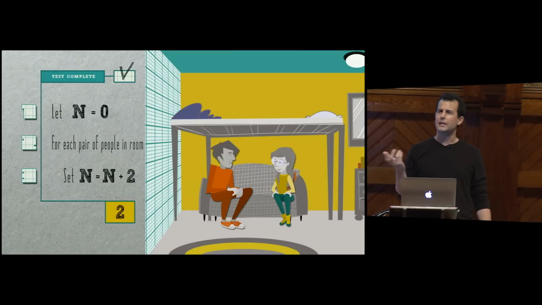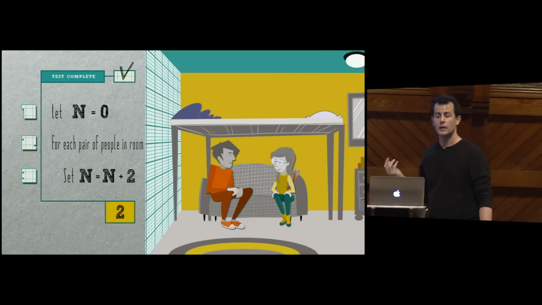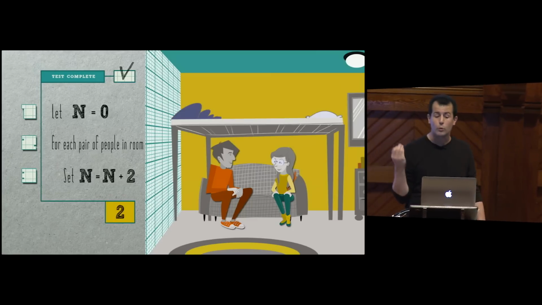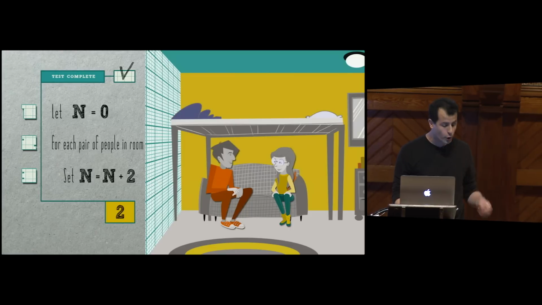But then if you start thinking about this, and it doesn't take long to realize, wait a minute, this is going to break. It breaks at what simple case? If there's 3 people in the room, or more generally, when there's an odd number of people in the room, including 1. We would miss that person here because there are no such pairs.